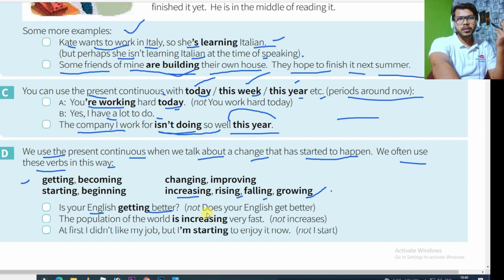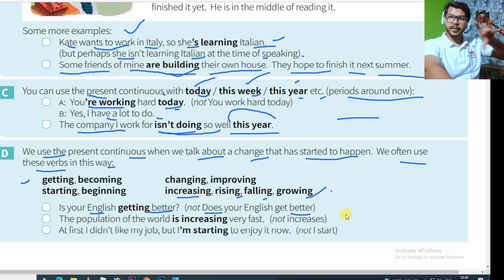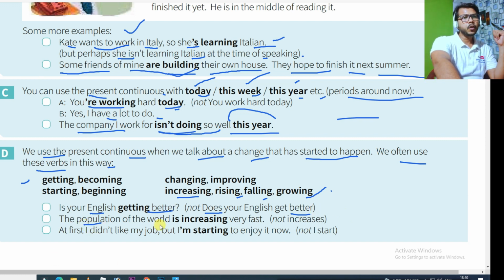So not "does your English get better." You cannot ask someone, "Hey, does your English get better?" You have to ask, "Is your English getting better?" Because you want to know whether the change in situation has started or not. The population of the world is increasing very fast. If something is happening, the change has started happening, so you have to use present continuous. So something is increasing, that is present continuous. You cannot say that it increases, you have to say it is increasing.